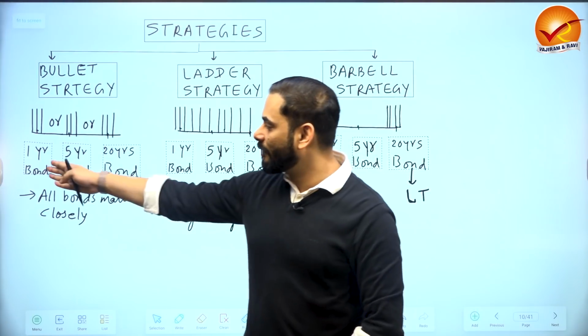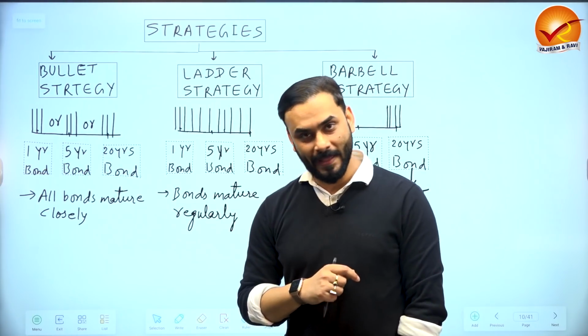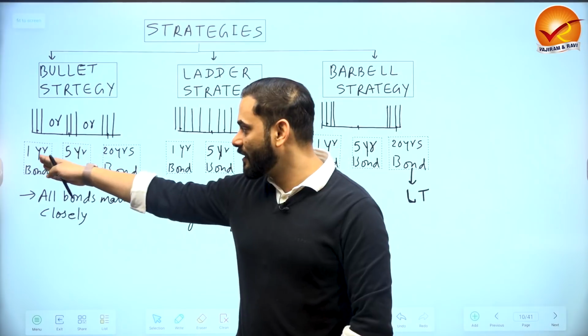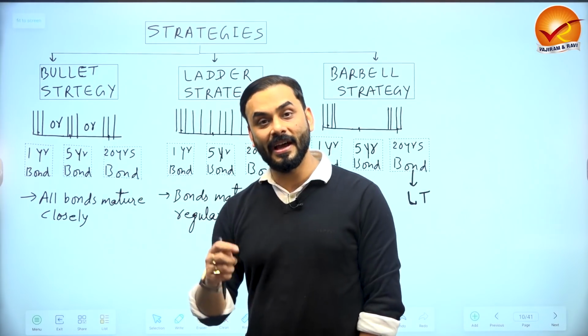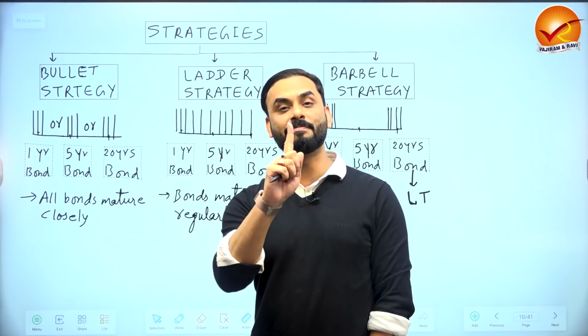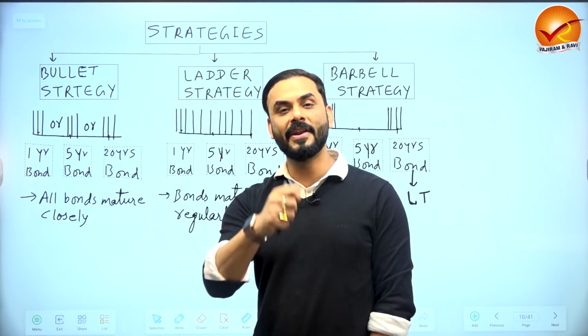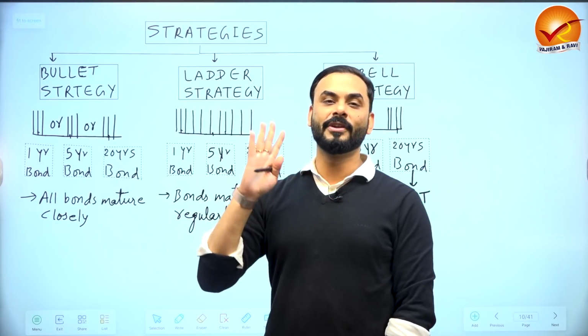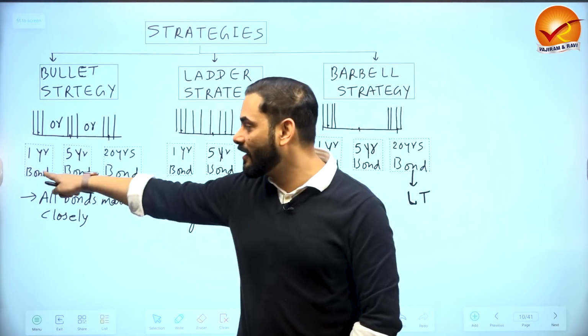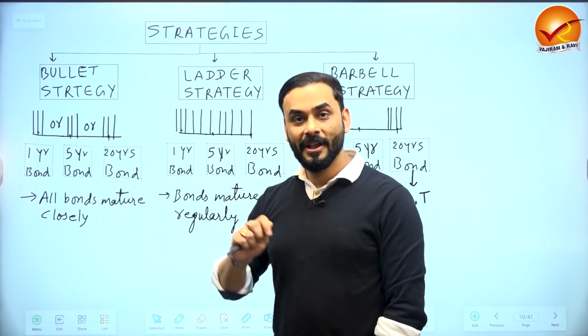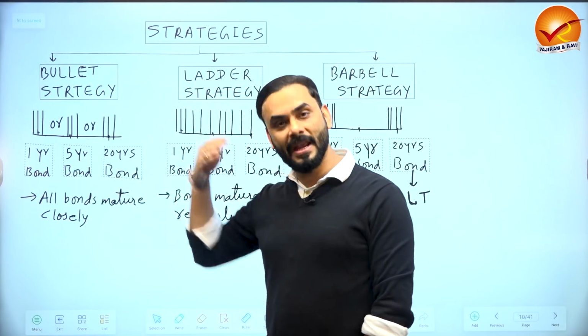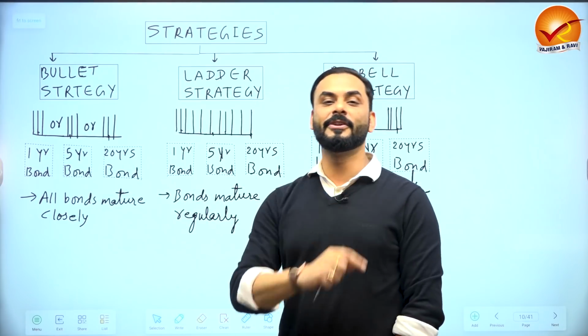So suppose the rate of interest is 10%. I am putting 100 rupees in a bond, and after 1 year, I will get 100 rupees plus 10%, which means 10 rupees. 110 rupees will be my amount. How much profit have I made in a 1 year bond? 10 rupees is the profit. So I invest 100 rupees, I make 10 rupees profit. That is what I do.